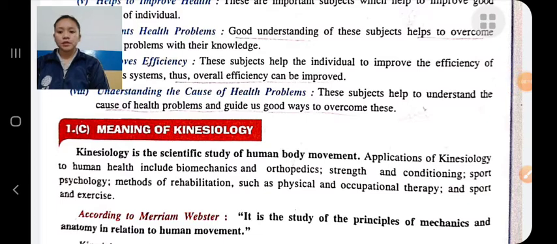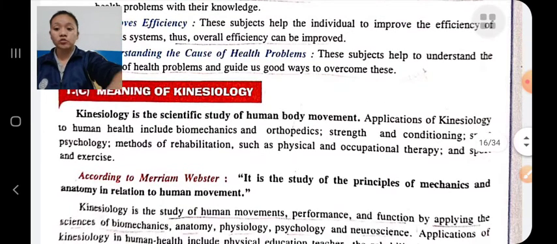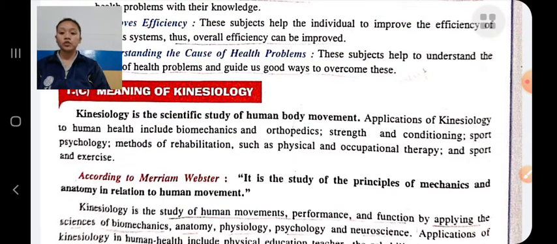Kinesiology. It is a scientific study of human body movement. In kinesiology, we study the human body movement, how our body moves. And according to Webster's, kinesiology is the study of the principles of mechanics and anatomy in relation to human movement.